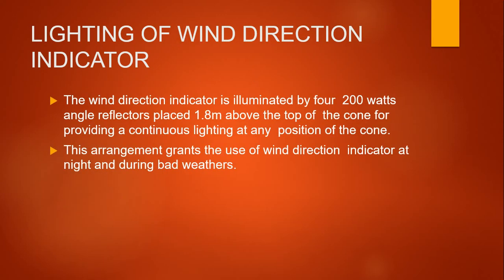Continuing, the wind direction indicator is illuminated by a 200 watt angled reflector placed 1.8 meters above the top of the cone, providing continuous lighting at any position of the cone. This arrangement allows the use of the wind direction indicator at night during bad weather.